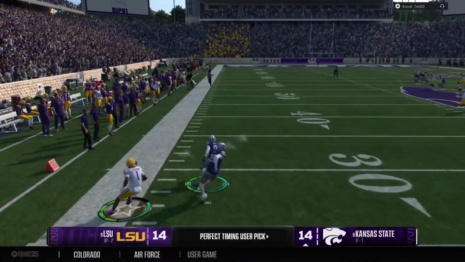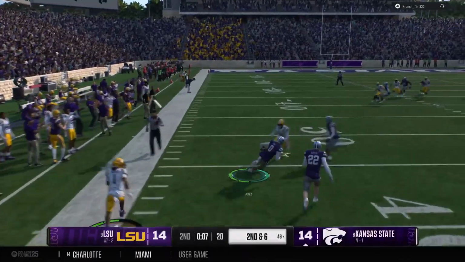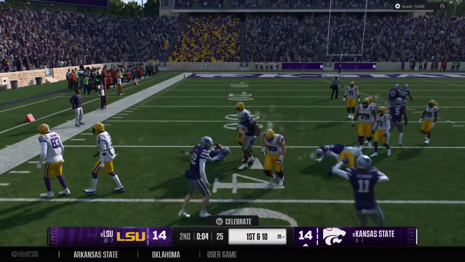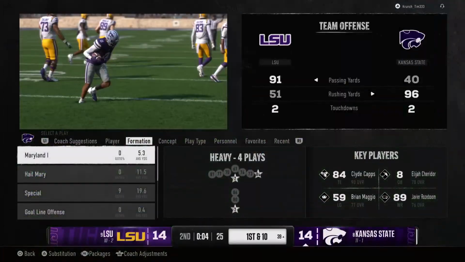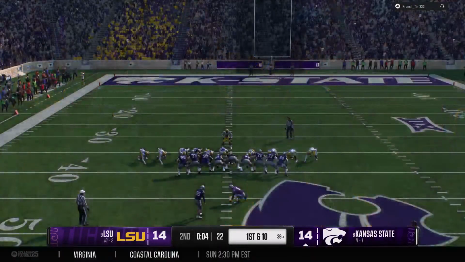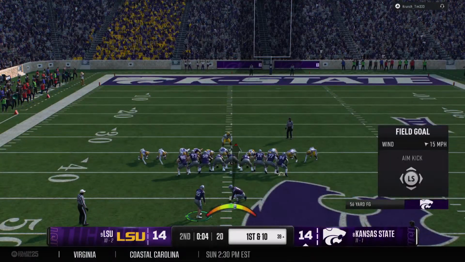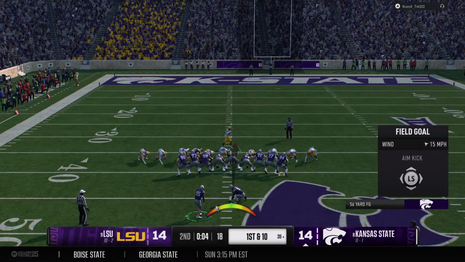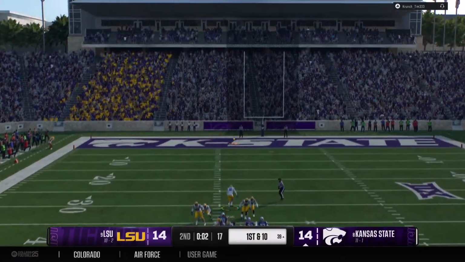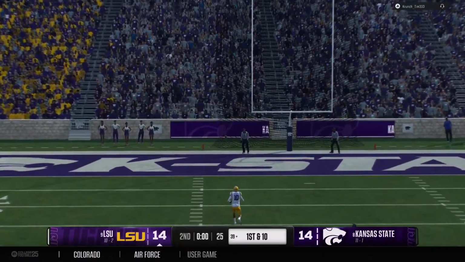The QB throws his third pick of the day. Big takeaway, now looking for a big return. Not just the pick, but a big return. Sets up the offense in good position. But his defense is doing an outstanding job of baiting this quarterback into throwing the ball into coverage. That's their third interception now in the game. And that is no good.